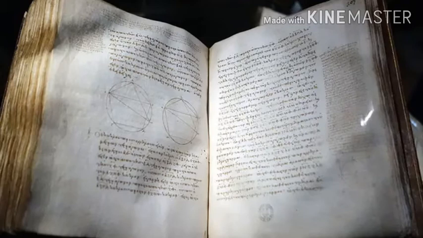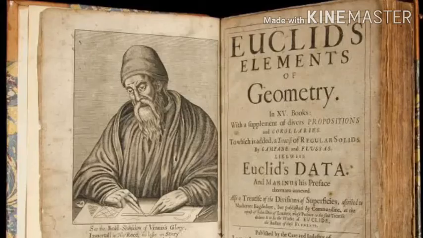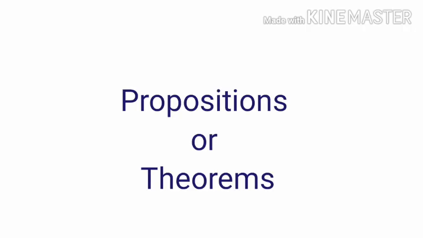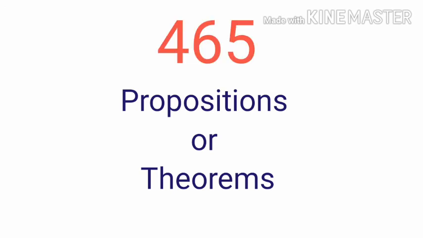Then, using these results, he proved some more results by applying deductive reasoning. The statements that were proved are called propositions or theorems. Euclid deduced 465 propositions in a logical chain using his axioms, postulates, definitions, and theorems proved earlier in the chain.